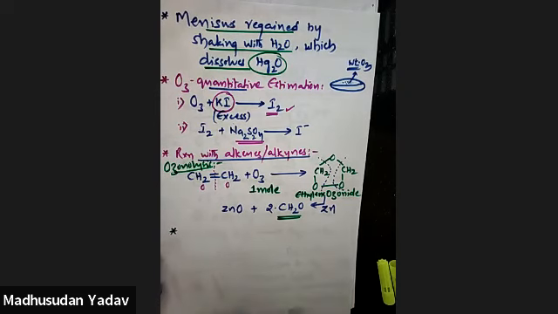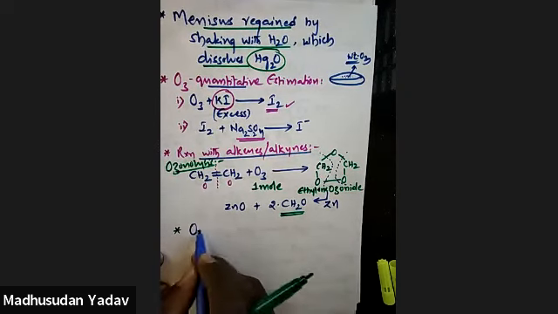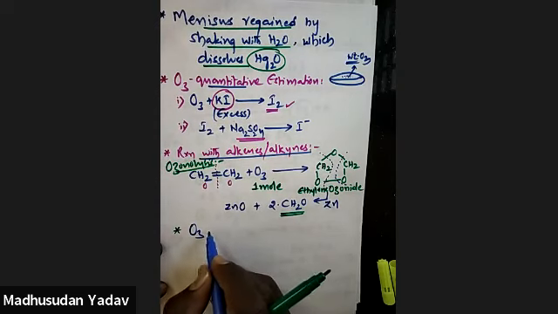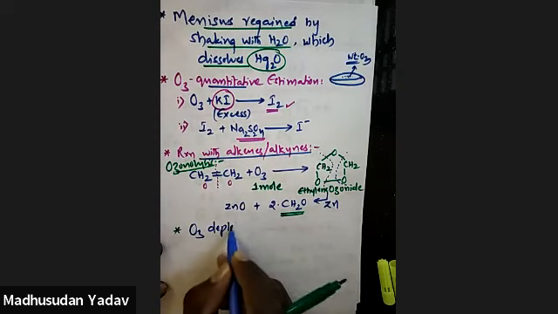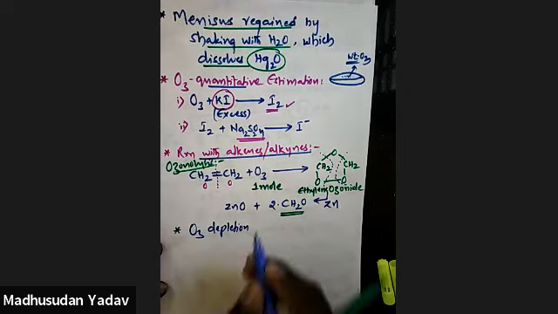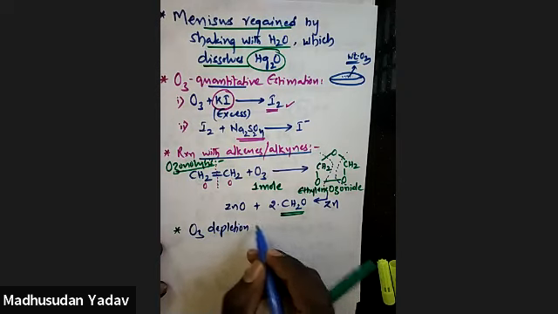So here, we call it ozone depletion. Depletion means a decrease in the concentration of ozone is observed in the upper atmosphere.